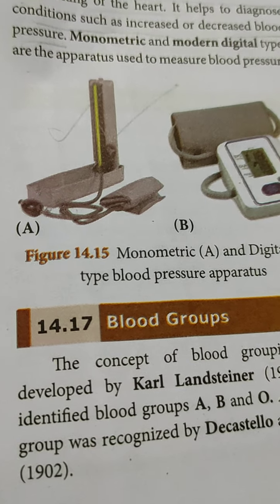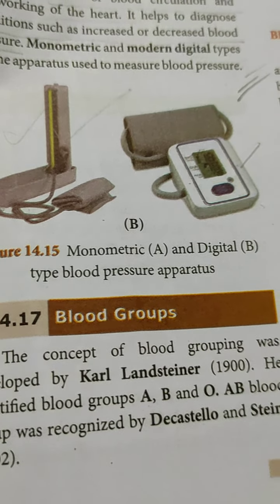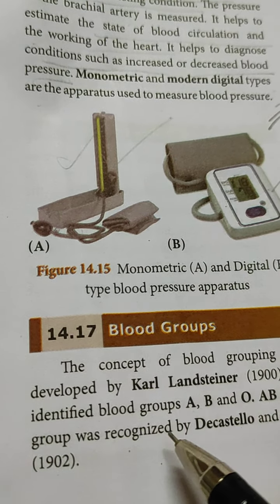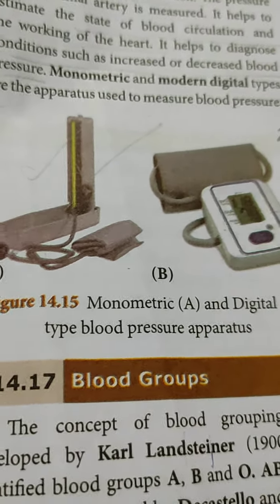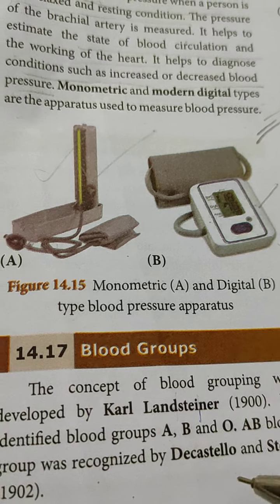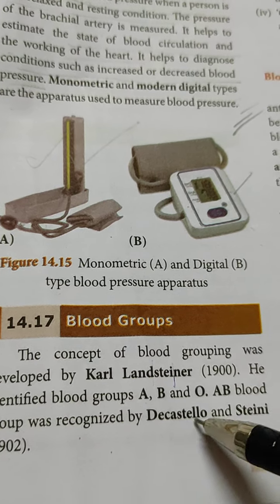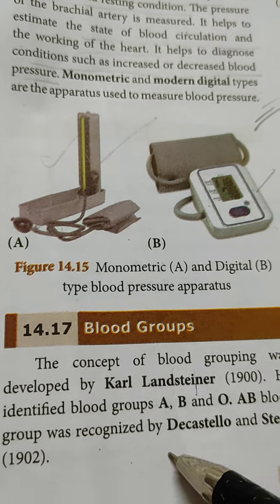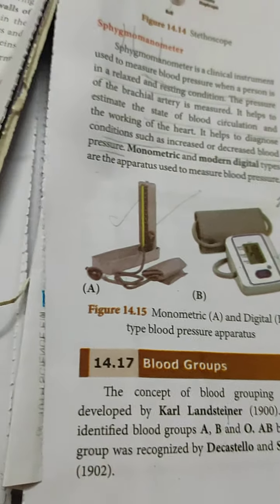Good morning, students. Now we have come to the next part of this chapter, that is called the blood groups. The concept of blood grouping was developed by the scientist Karl Landsteiner. Landsteiner, you have to divide syllable-wise. Landsteiner in 1900 identified that there are 3 types of blood groups present in our body: A, B, and O. The AB blood group was recognized by DiCastello and Sturli in 1902.